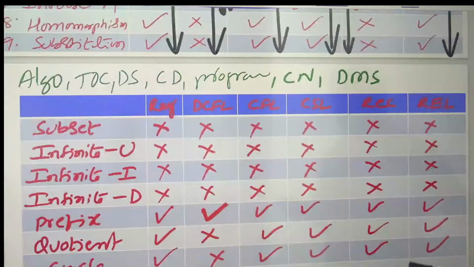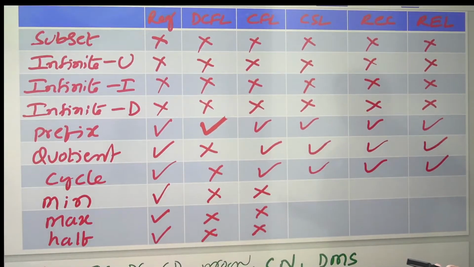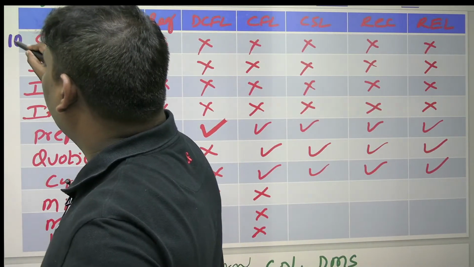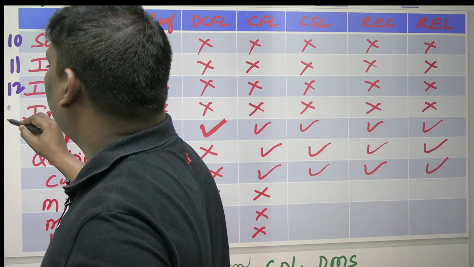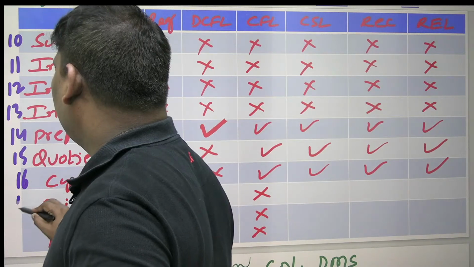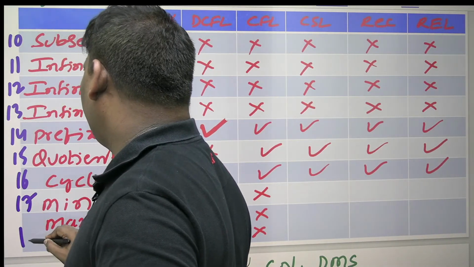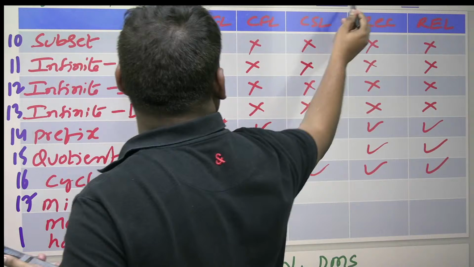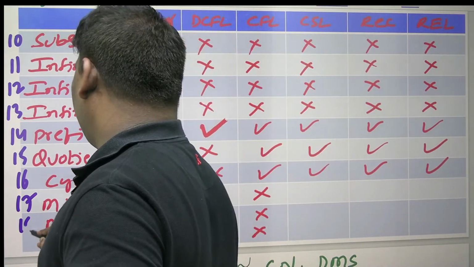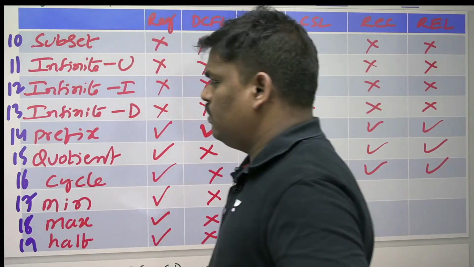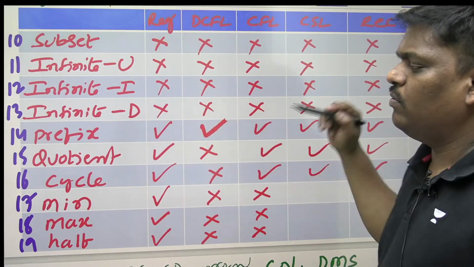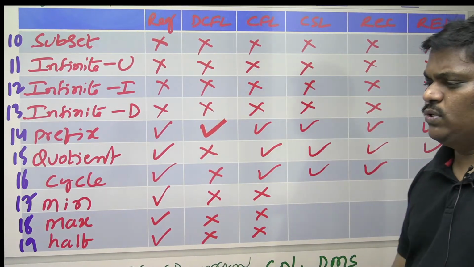Let's go further. See, some more operation. I think 9 I did, it is the 10, the 11, the 12, the 13, the 14, the 15, the 16, the 17, the 18, the 19. So in the previous page 10 rows, now here one more 10 approximately, totally 20 rows.